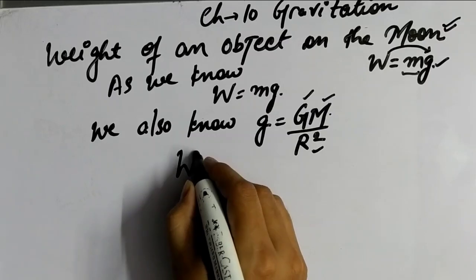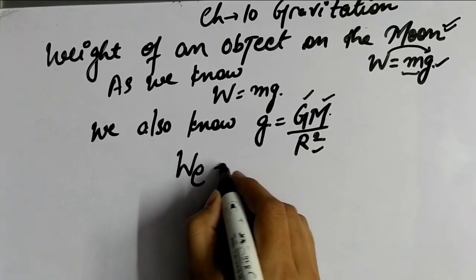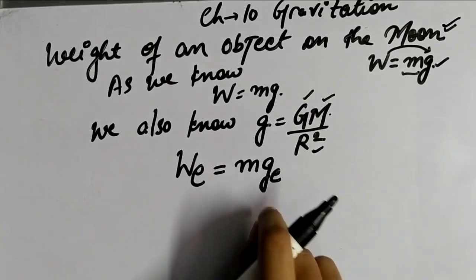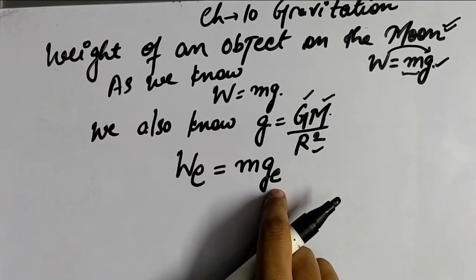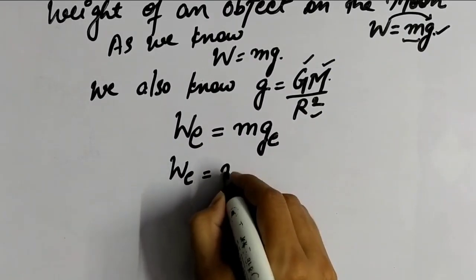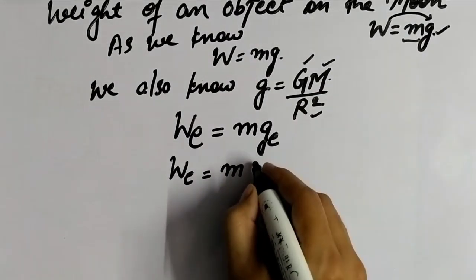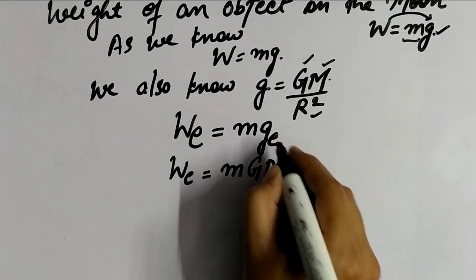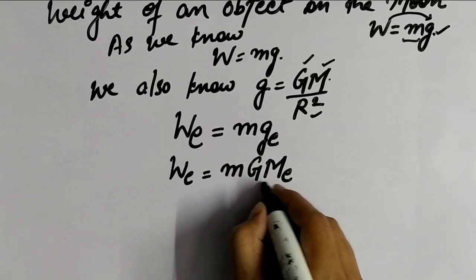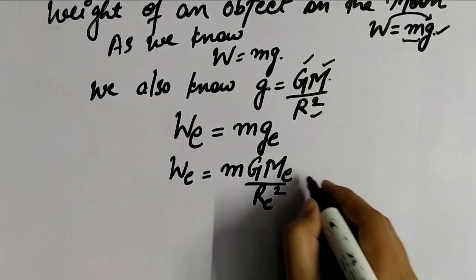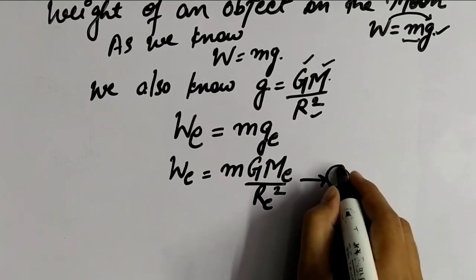For the weight of an object on earth, we take the mass of the object and g_e, the acceleration due to gravity of earth. So W_e = m g_e = m G M_e / R_e squared, using the mass of earth and radius of earth. This is equation number 1.